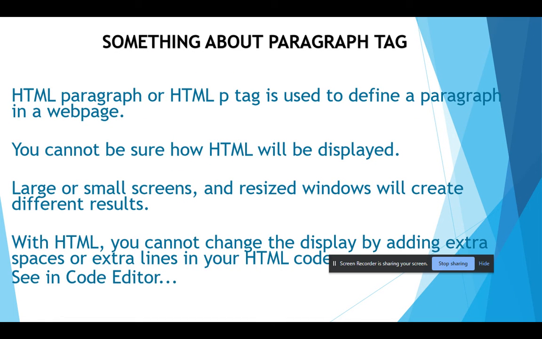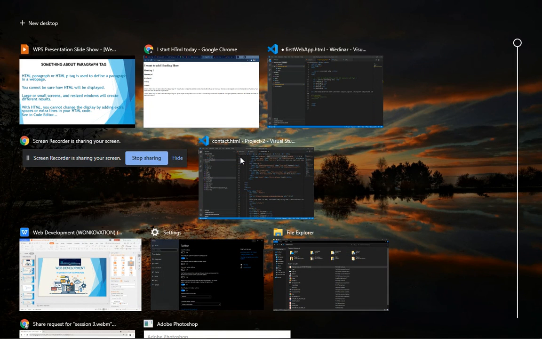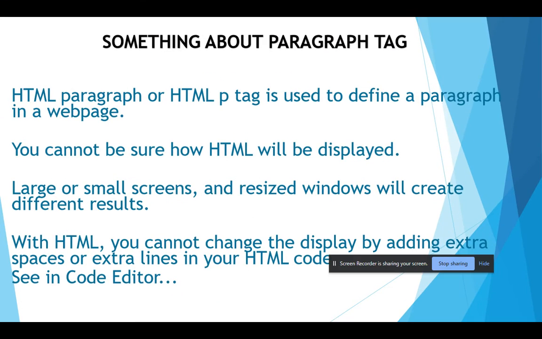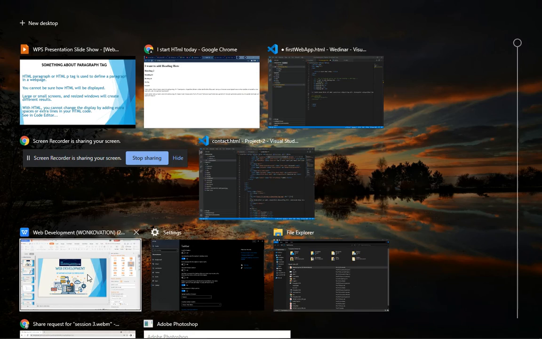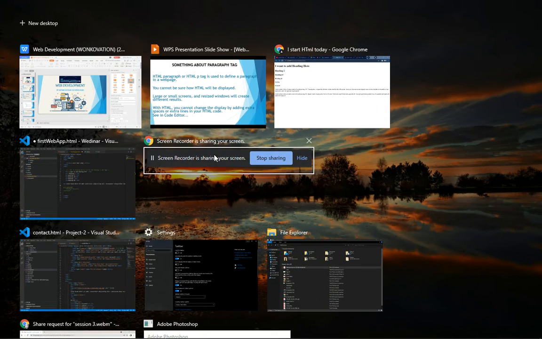Large or small screens and resizing the window will create different results. So what is the meaning of large and small screen? Here I just give you an oral overview. Whenever you open a website, like www.xyz.com, this is just an example that I give you, you can see that this website will be full screen in your browser.